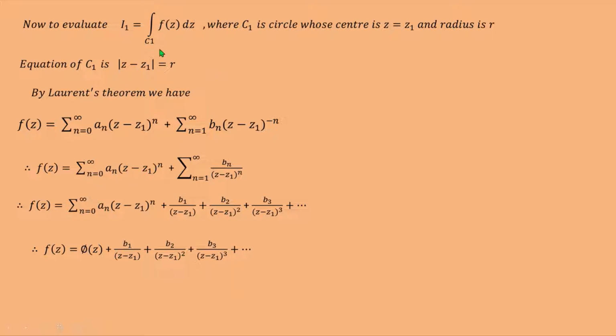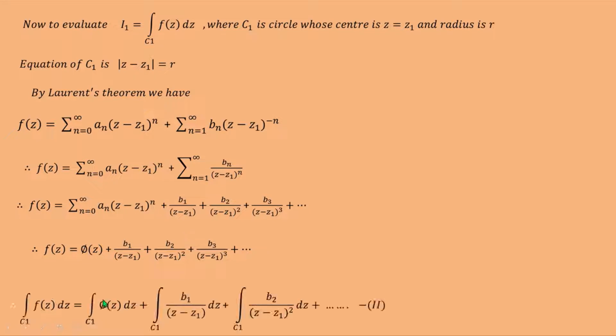We have to evaluate integration over C1 f(z) dz. And therefore, integration over C1 f(z) dz is equal to integration over C1 phi(z) dz plus integration over C1 b1 upon (z minus z1) dz plus integration over C1 b2 upon (z minus z1) squared dz plus .... Denote this as equation number 2.